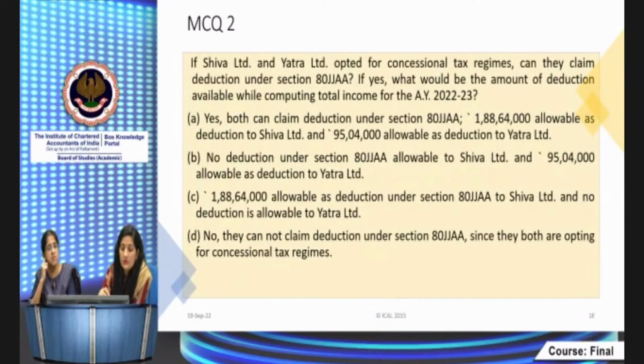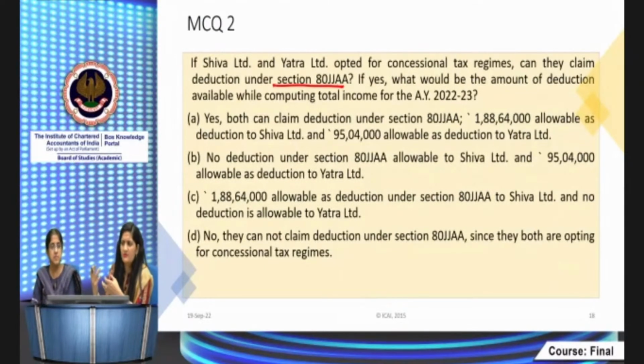Here it's saying if Shiva Limited and Yatra Limited opted for concession tax regimes, can they claim deduction under section 80JJAA? I told you BAB में they are not eligible, right? हमें अब BAA देखना है. We have to see the BAA provisions. BAA में chapter 6A से deductions are not allowable except 80M or 80JJAA, or 80LA also is there. If the company is located in IFSC unit and claiming deduction 80LA, then it will be eligible.